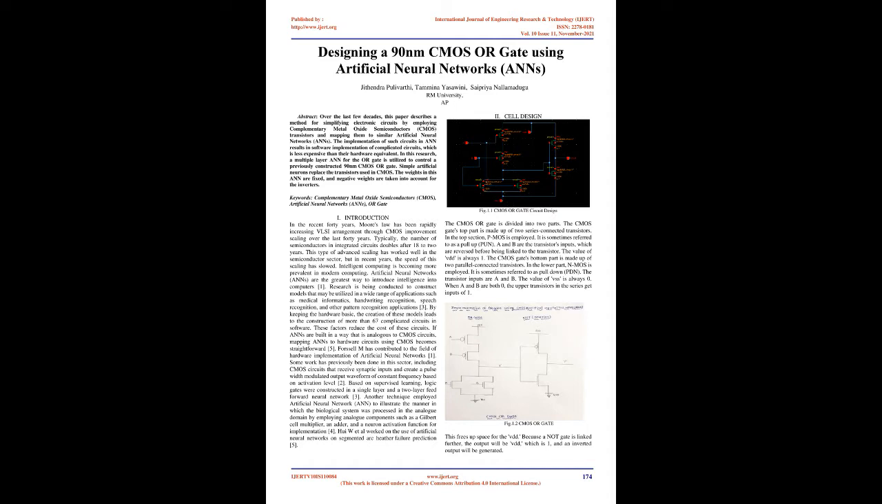The implementation of such circuits in ANNs results in software implementation of complicated circuits, which is less expensive than their hardware equivalent. In this research, a multiple-layer ANN for the OR gate is utilized to control a previously constructed 90nm CMOS OR gate. Simple artificial neurons replace the transistors used in CMOS. The weights in this ANN are fixed, and negative weights are taken into account for the inverters. Keywords: Complementary Metal Oxide Semiconductors, CMOS, Artificial Neural Networks, ANNs, OR gate.